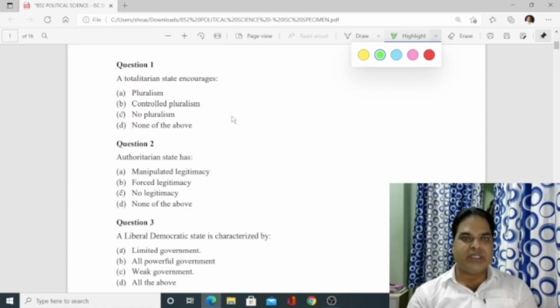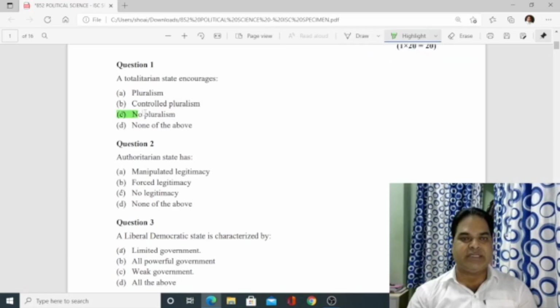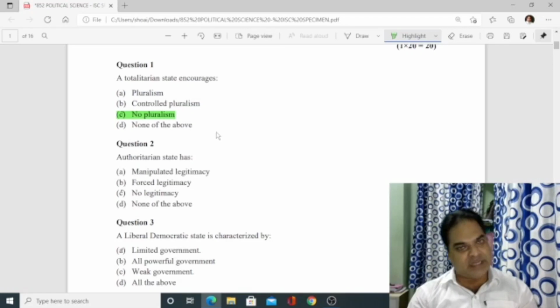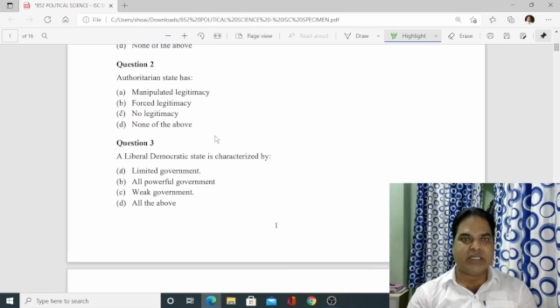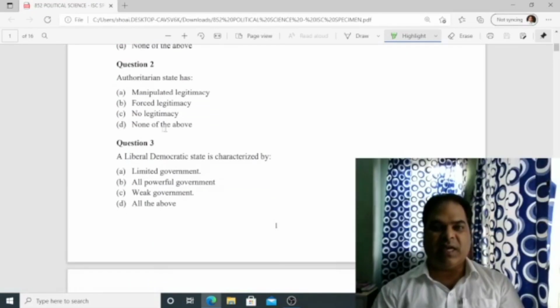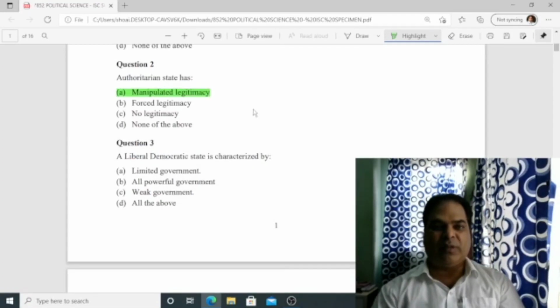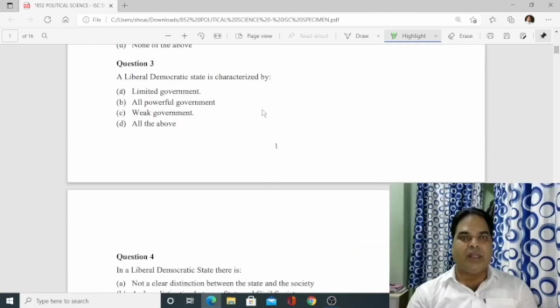The first question is, a totalitarian state encourages pluralism, control pluralism, no pluralism, none of the above. So the answer is C. I'm not going to waste much of my time, directly to the point I'm going to discuss. Authoritarian state has, option A is the correct one. Manipulated legitimacy.